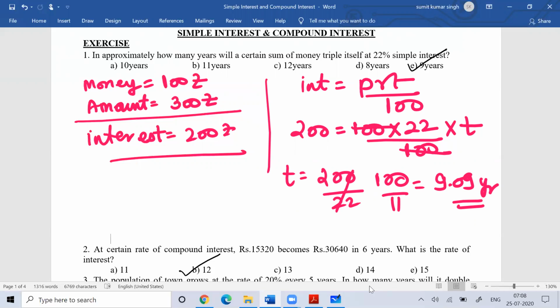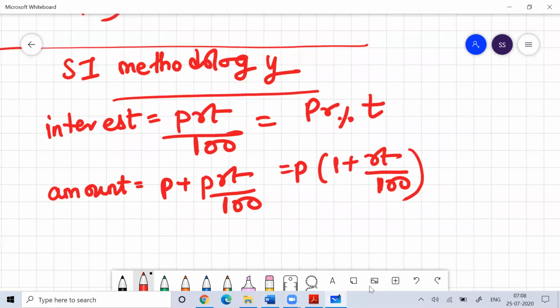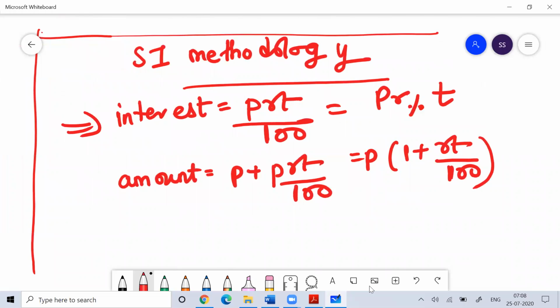Fine. So they're asking approximately, so the answer would be 9.09. Clear? Everyone understood this? So directly you can use it to get the answer. You can remember this. This is the formula of simple interest. So try to work more on this interest calculation. Whenever you get a problem in simple interest, it doesn't matter whether the problem is about amount or about interest, try to convert that amount problem also into interest, so that your calculation will become easy.